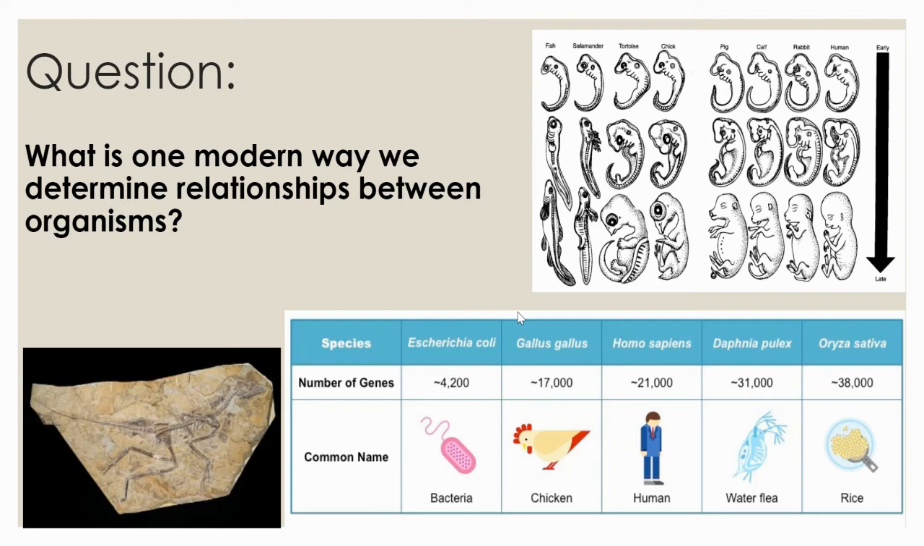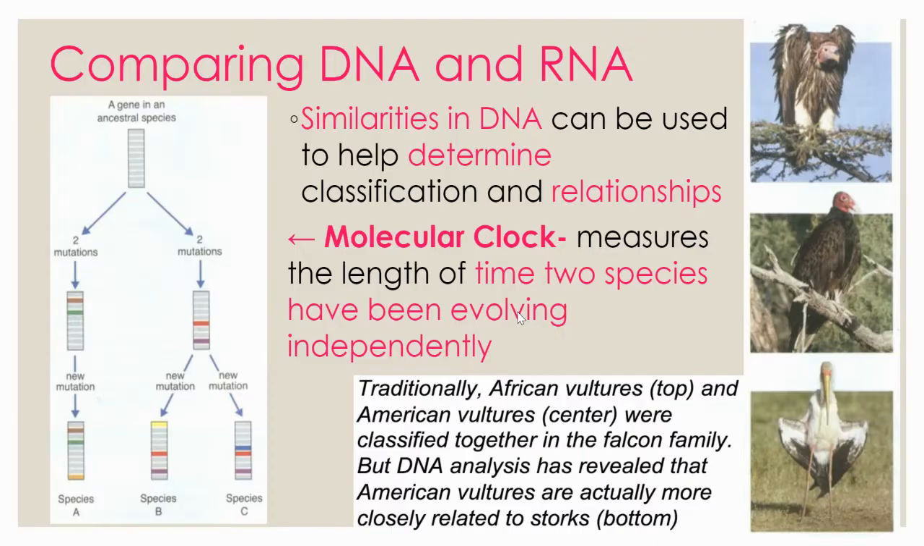You're going to select all that apply here. You might be selecting more than one, actually. So, what is it? At least one modern way: DNA, developmental stages, and the fossil record. All right, comparing DNA and RNA. Similarities in DNA can be used to help determine the relationship between organisms and classify them.